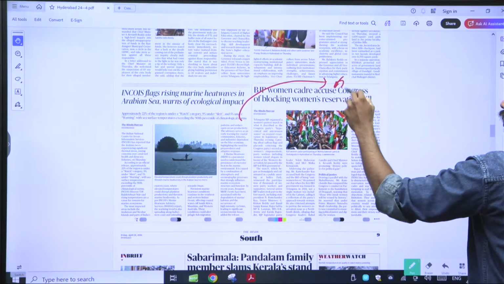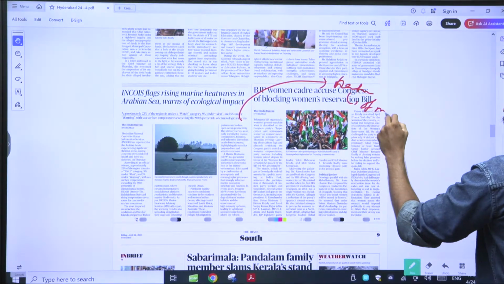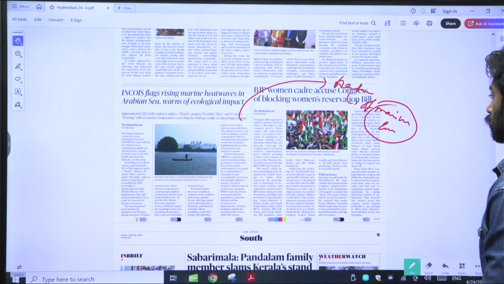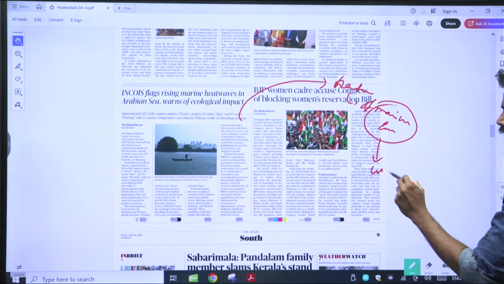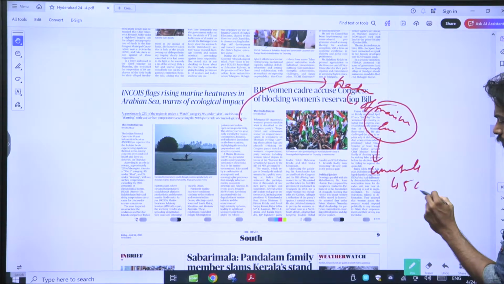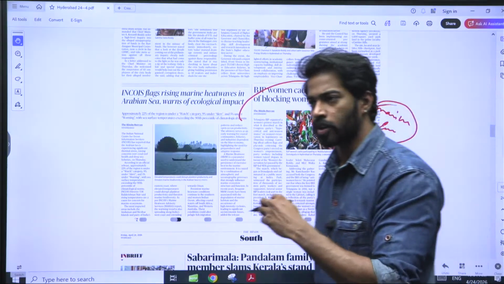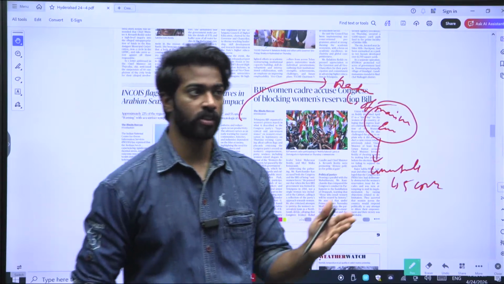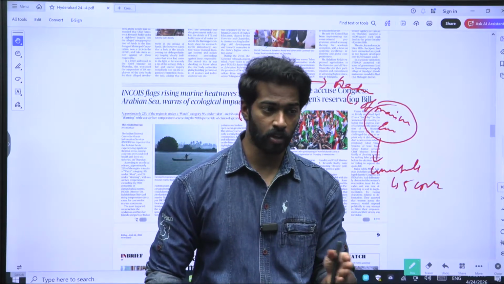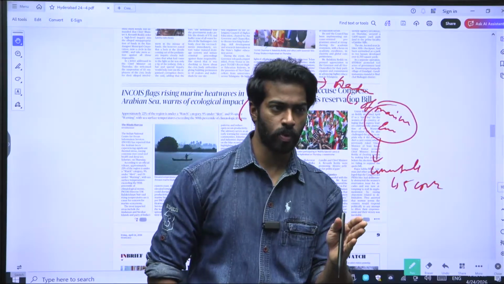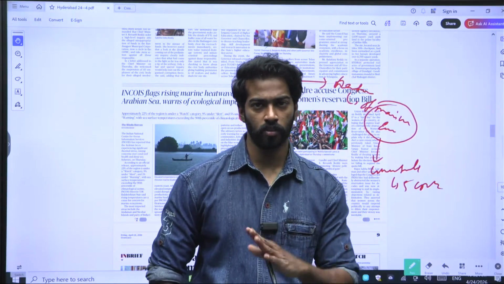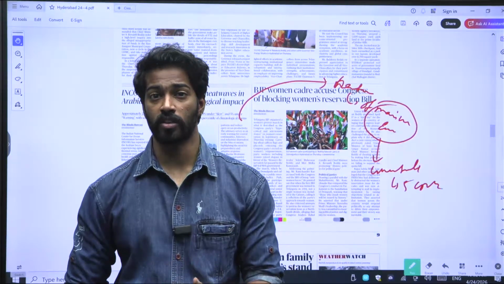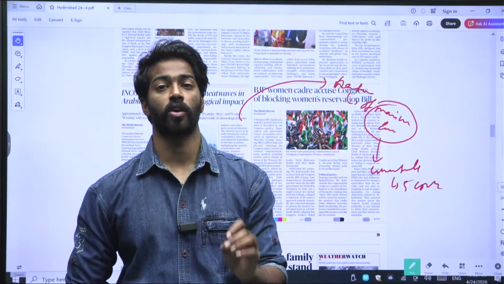A marine heat wave is nothing but the heating of the marine ecosystem, right? Heating of the water of the marine ecosystem, and this ecosystem is heated unusually for 5 consecutive days. Let's say the mean temperature of that particular area is 20 degrees. Usually the temperature is around 20 to 25 degrees, 90% of the time. If it crosses 25 degrees and is at 27 to 28 degrees for 5 consecutive days, then it is called a marine heat wave.